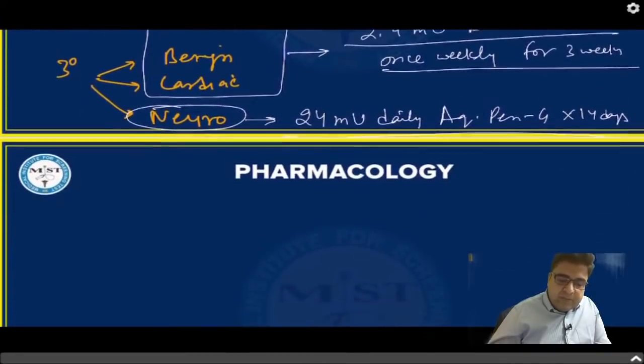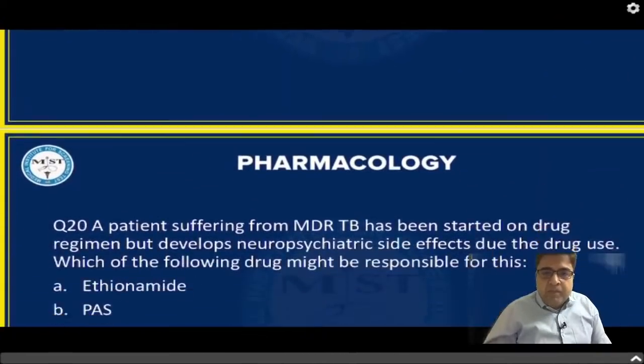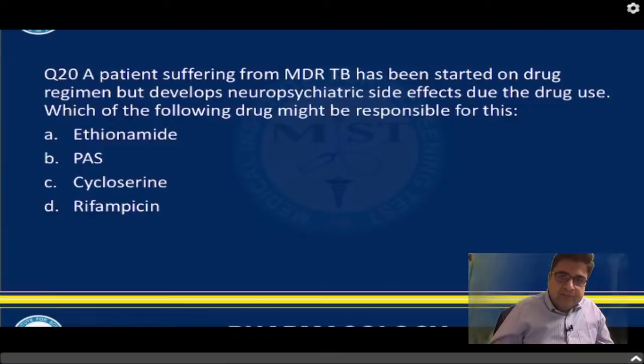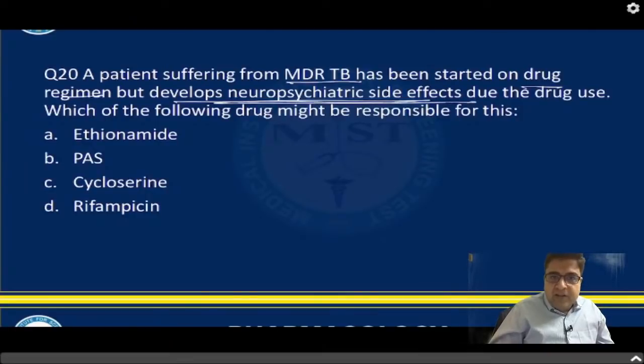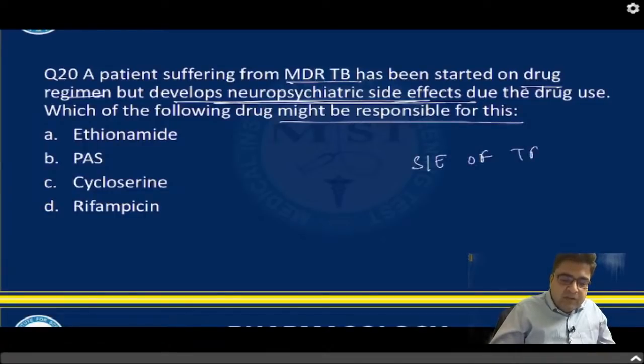Next is question number 20. A patient is suffering from MDR TB and has started a drug regimen but develops a neuropsychiatric side effect. So the patient has developed a neuropsychiatric side effect due to the drug use. Now which of the drugs is responsible for this? This question is based on side effects of TB drugs.